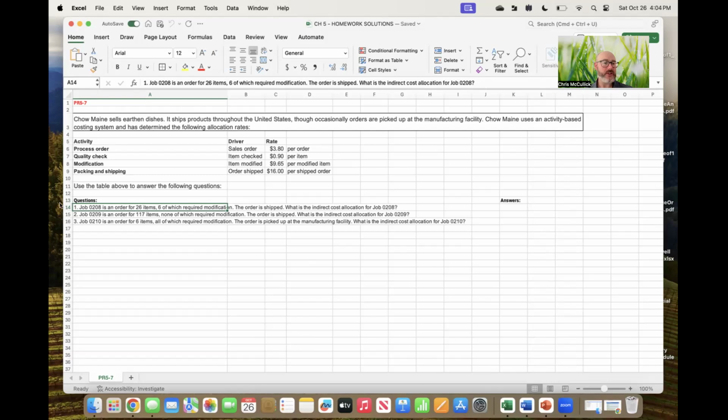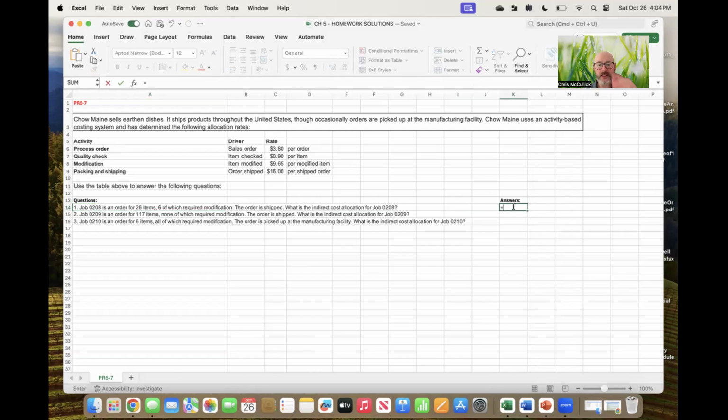It says job 0208 is an order for 26 items, 6 of which require modification. The order is shipped. What is the indirect cost allocation? Okay, so this is a single order. So I'm going to put 1 times the order amount, the predetermined overhead rate for the cost with the order. Add to that, it says it is 26 items.